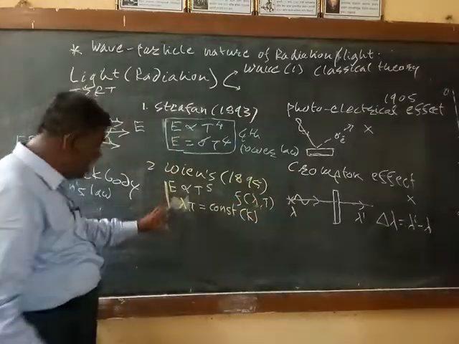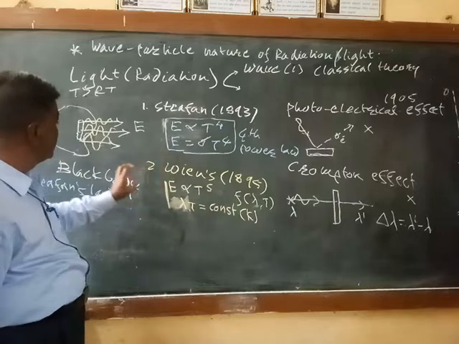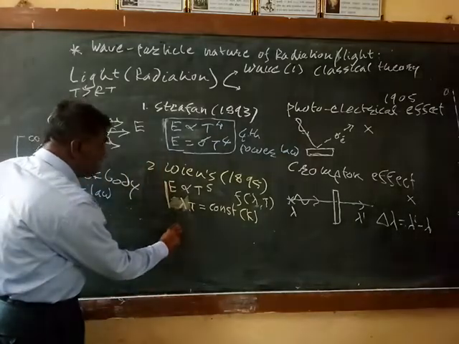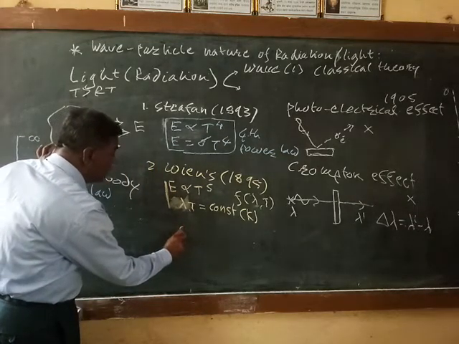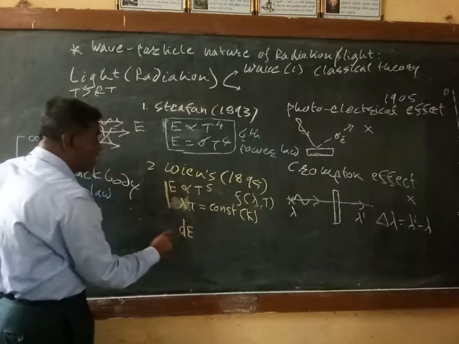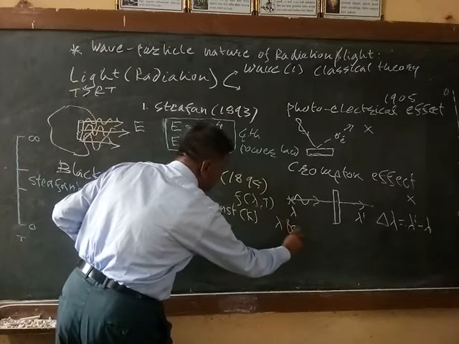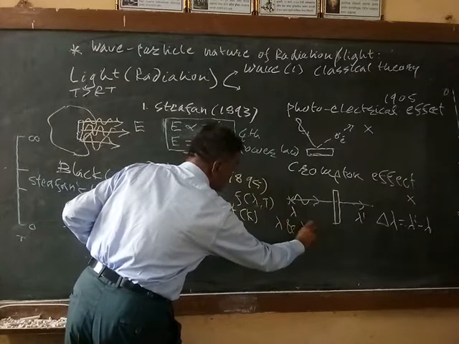By combining these two equations of Wien's displacement laws, he obtained the energy emitted by the black body in the wavelength range lambda to lambda plus d lambda.